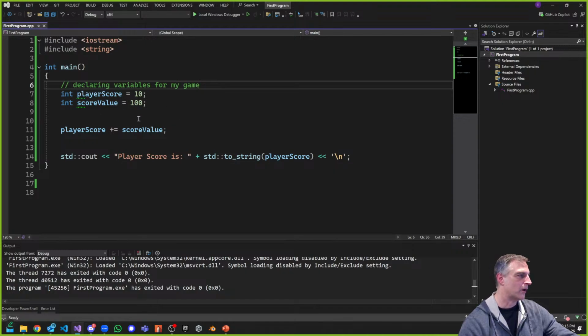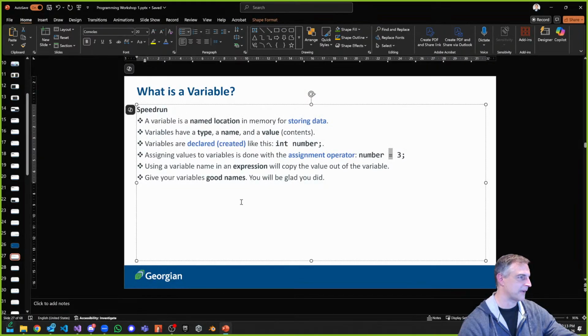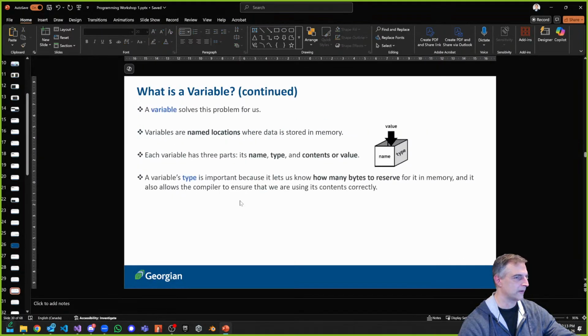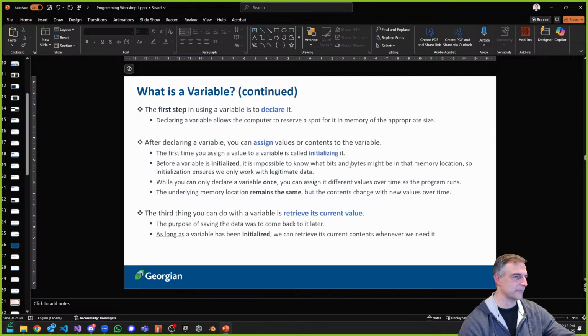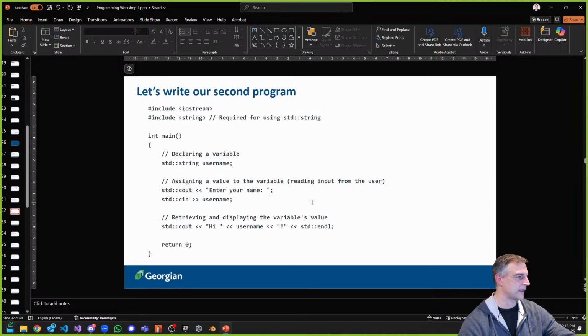What if I wanted to add together other types? We have a few types, and I want to talk about the types that we have so far. We talked about variables. I talked about the three things: the value that has to go inside the box, the name of the variable, and the type. Those are the three things you need every single time you have a variable. And I talked about these things, the first step, the second step, and so on.